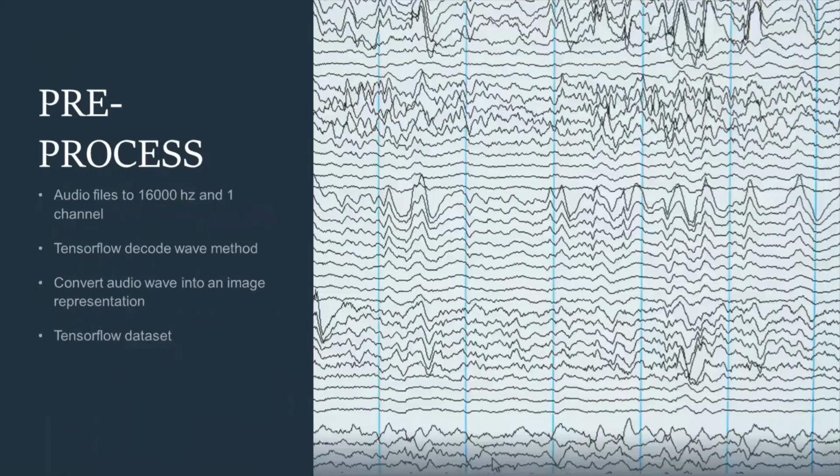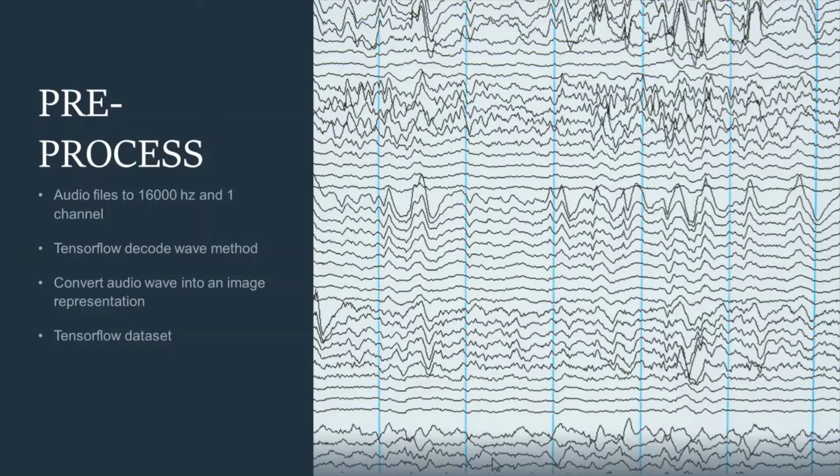Let's get started. First, we performed some processing steps to be able to use the audio files in later stages. We have reduced the audio files to 16,000 Hz and 1 channel. We also have reduced the audio file size. In short, we have brought the audio files to a format that we can work on. We performed these operations with TensorFlow decode wave method. We convert audio wave into an image representation to be able to use data in CNN architecture.